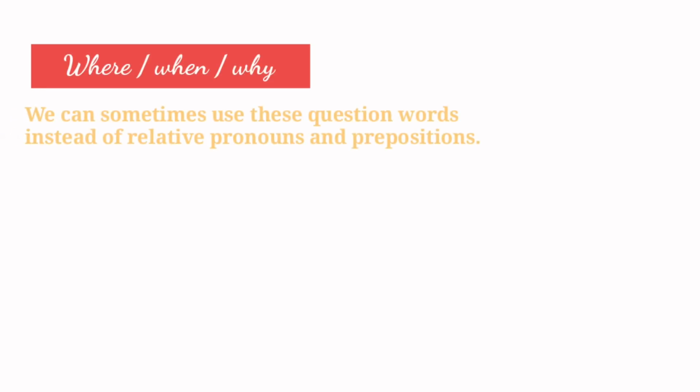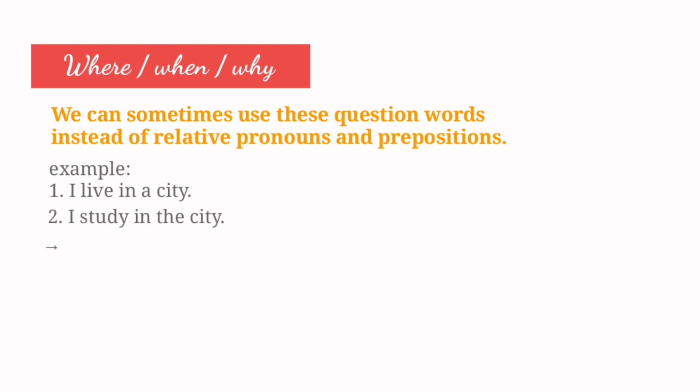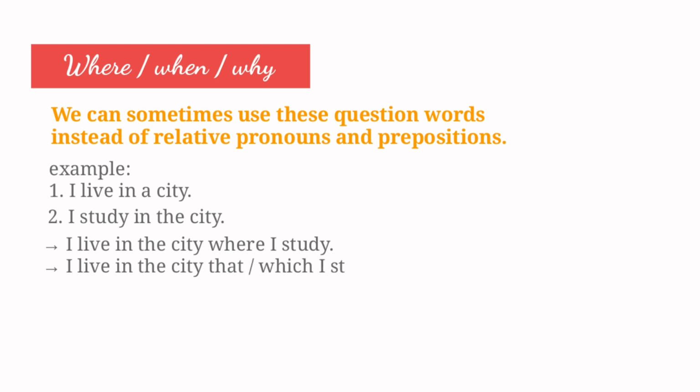Where, when, why. We can sometimes use these question words instead of relative pronouns and prepositions. Example, clause 1: I live in a city. Clause 2: I study in the city. It will be: I live in the city where I study, or I live in the city that or which I study in, or I live in the city in which I study.